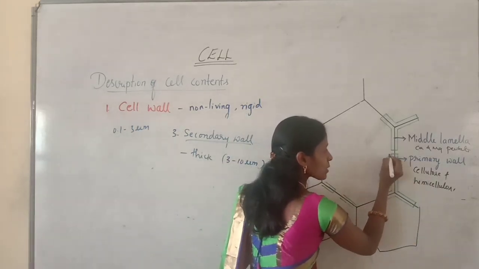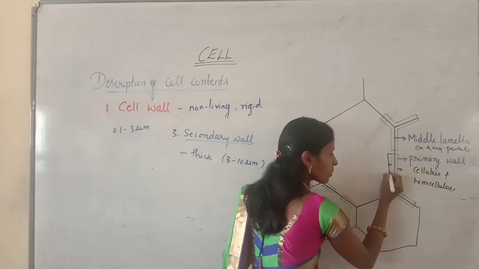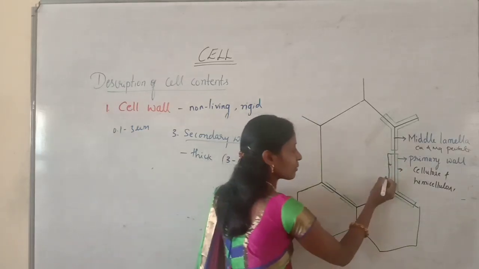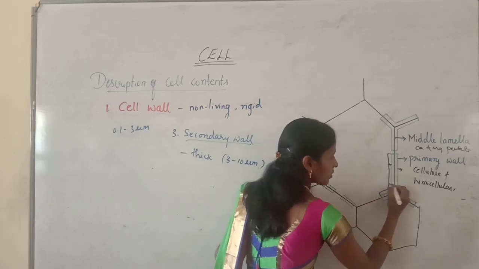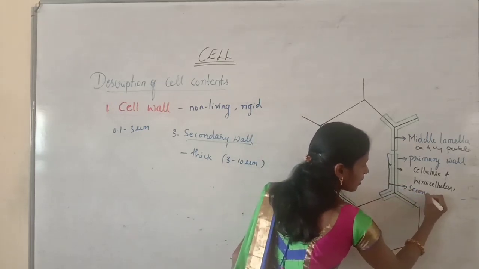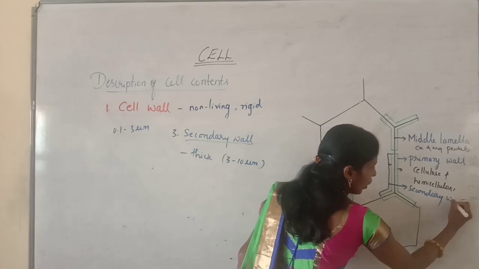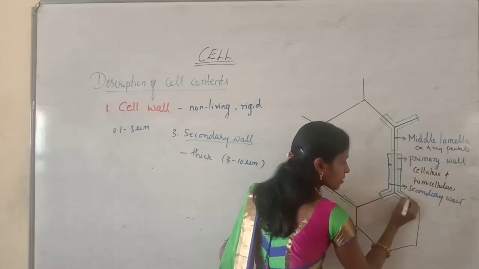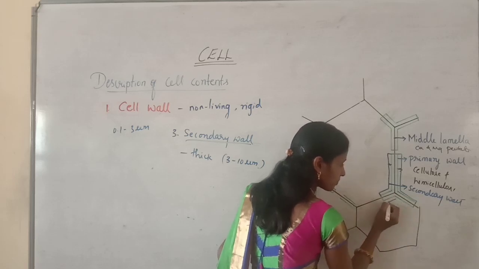Again, inner to this primary wall, there will be a formation of one more layer called a secondary wall. Not only this side, even this side also there will be a formation of secondary wall.